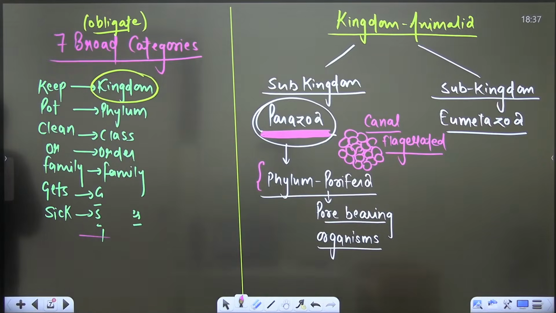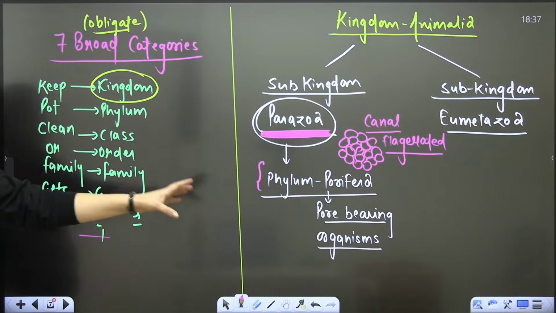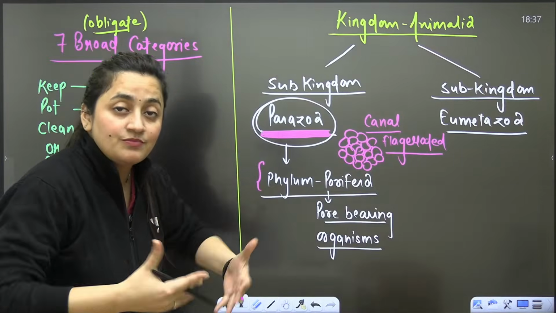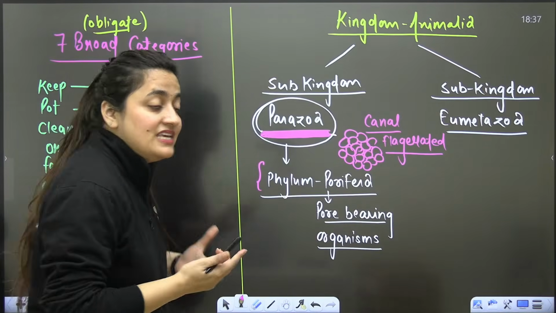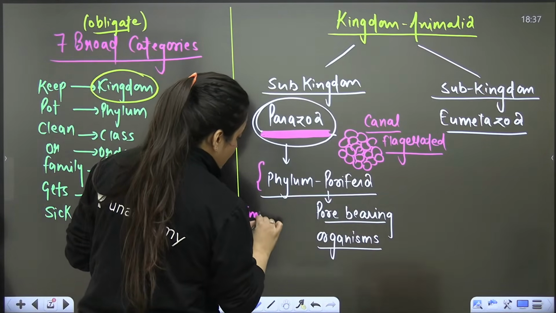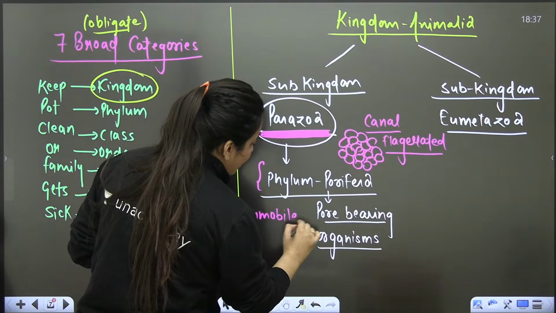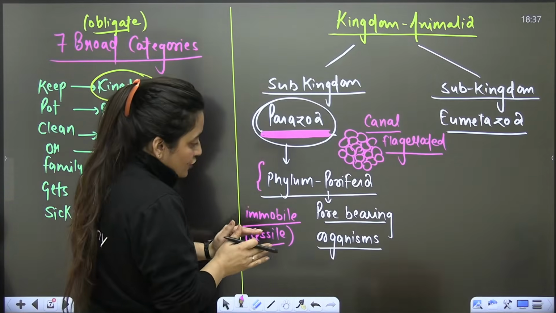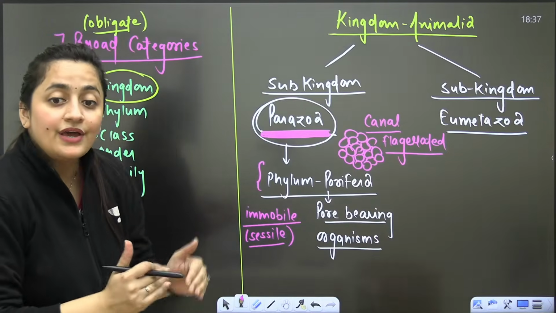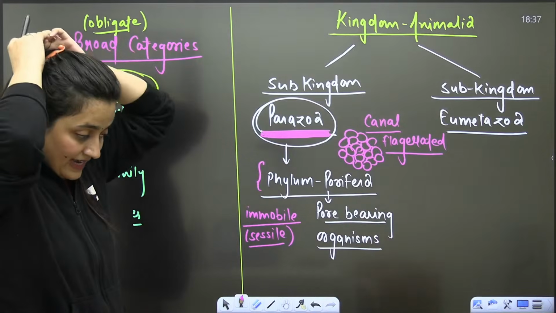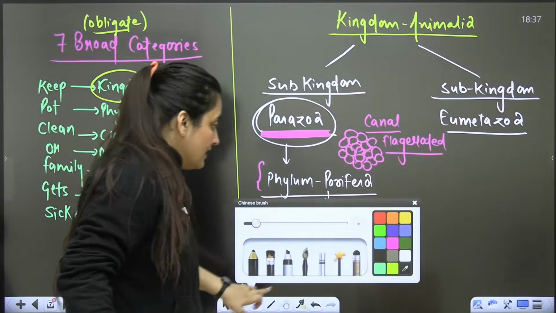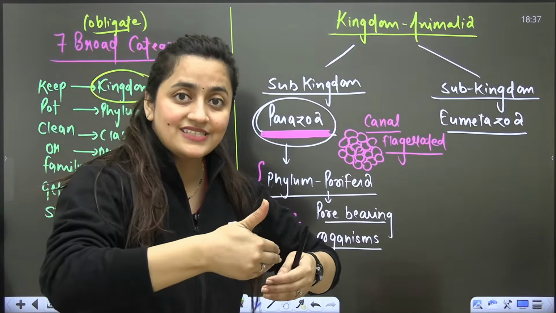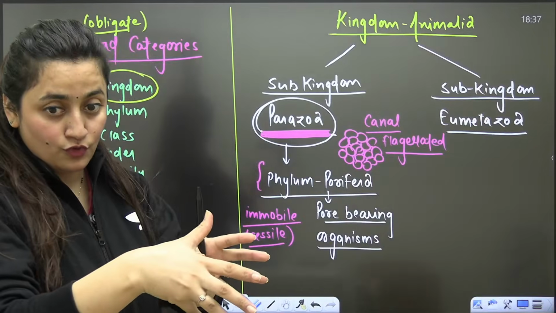This subkingdom will include a single major phylum, that is Phylum Porifera. Here we see that organisms are immobile. If I'm saying immobile, sessile is the word. They will be attached to the substratum. They are not moving, and that's what we discuss here. Actually, you know about the protozoa. Kingdom Protista has protozoans.